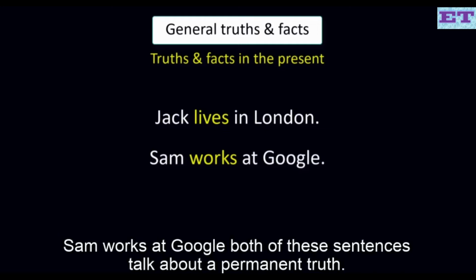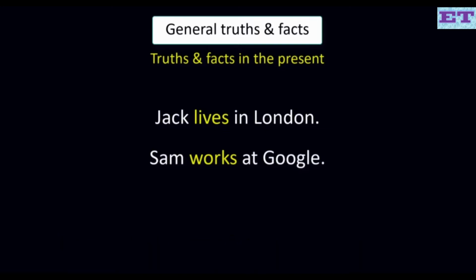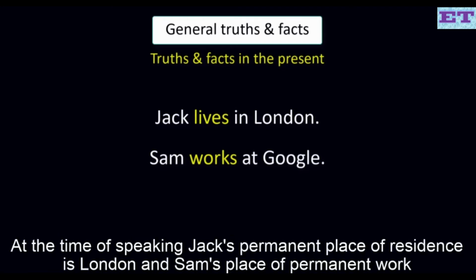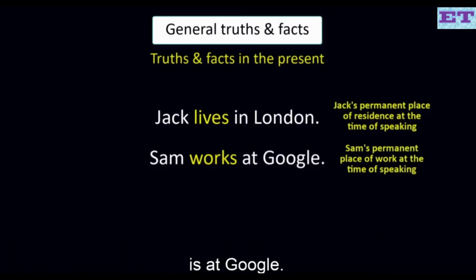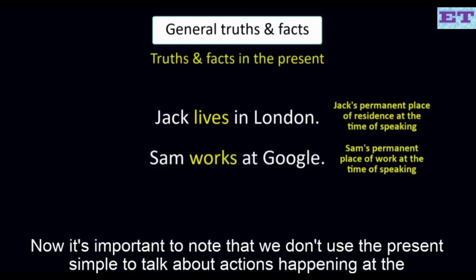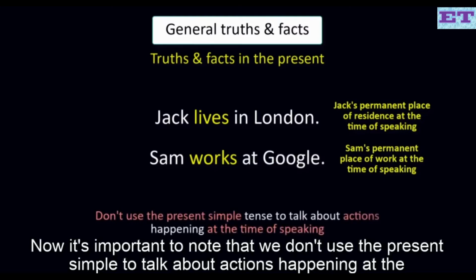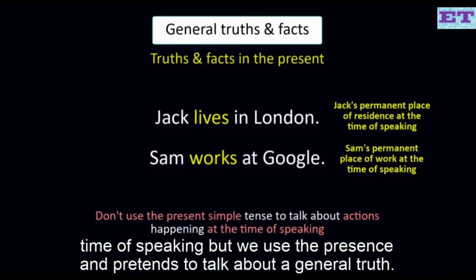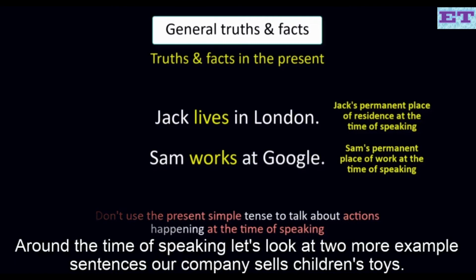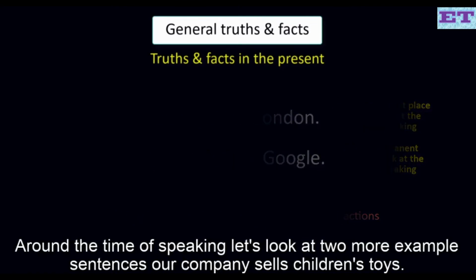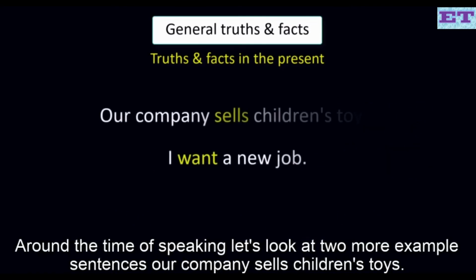Both of these sentences talk about a permanent truth at the time of speaking. Jack's permanent place of residence is London, and Sam's place of permanent work is at Google. Now, it's important to note that we don't use the present simple to talk about actions happening at the time of speaking, but we use the present simple tense to talk about general truth around the time of speaking. Let's look at two more example sentences.